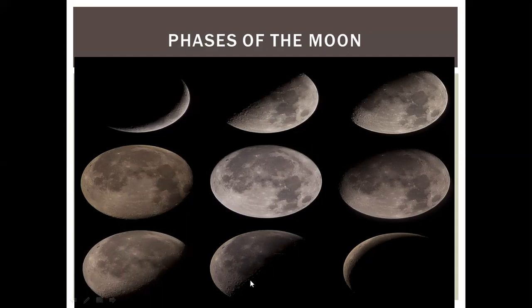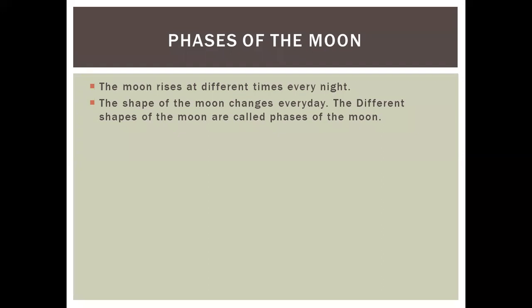The different shapes of the moon that we see every day are called the phases of the moon. As we have already learned, the moon rises at different times every night. The shape of the moon changes every day. The different shapes of the moon are called phases of the moon. So what have we learned in this lesson?